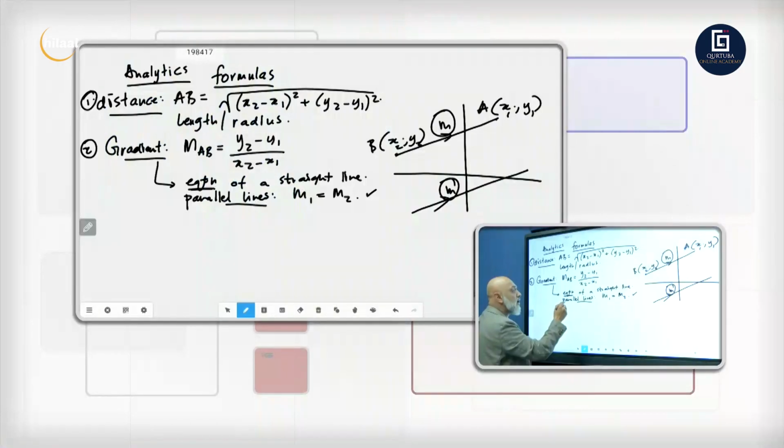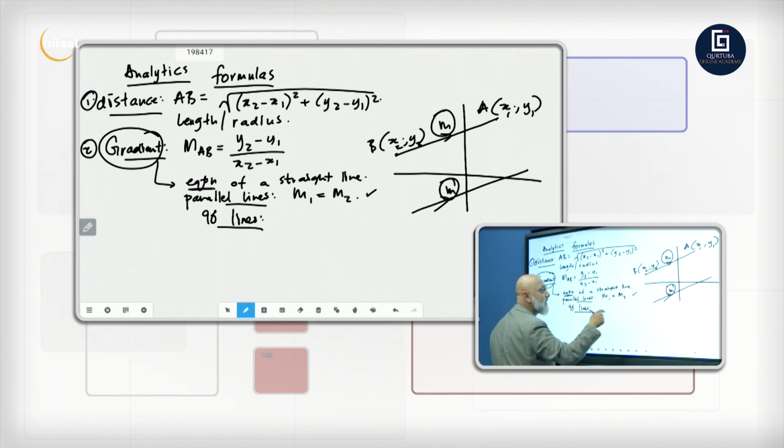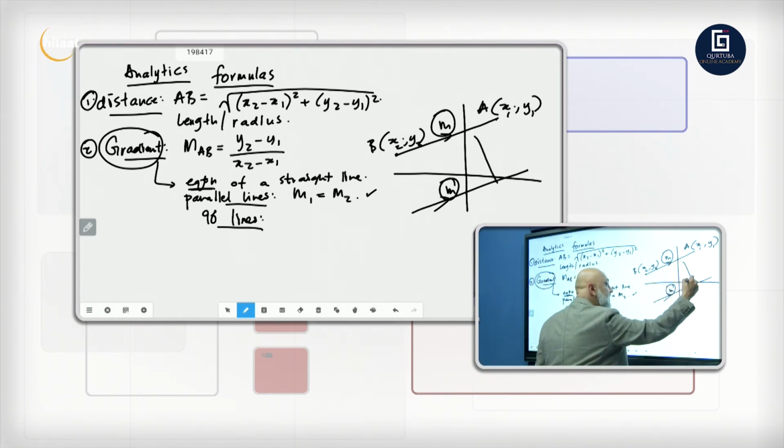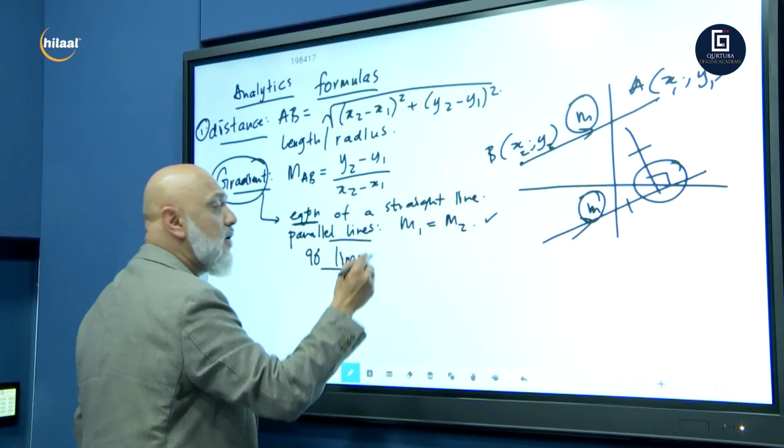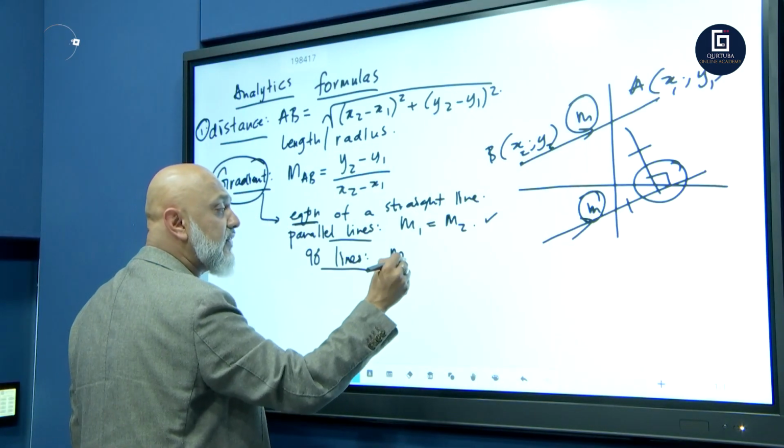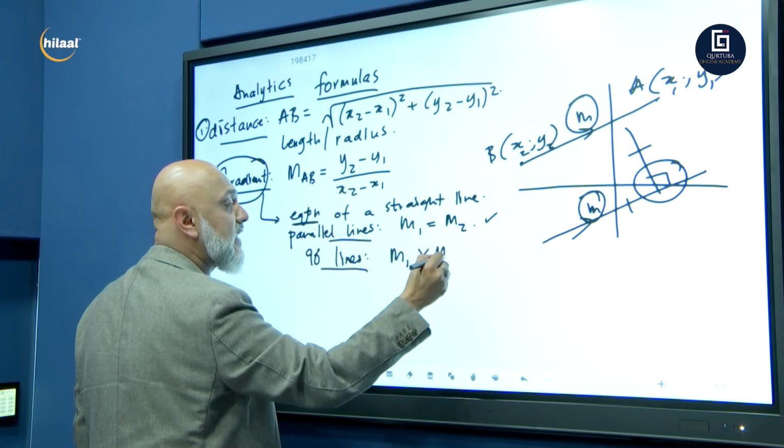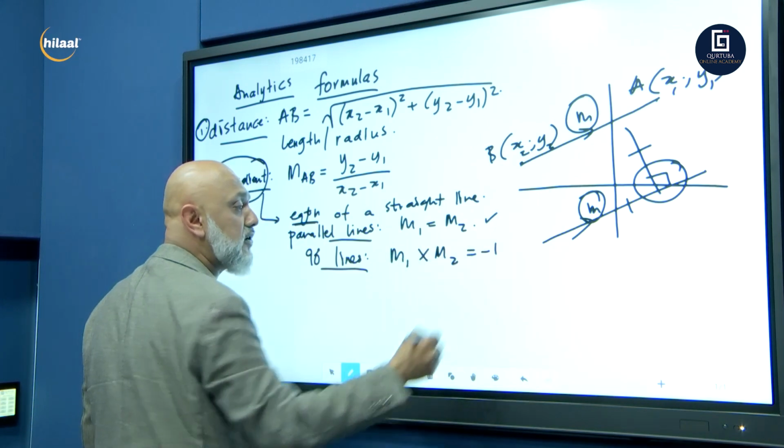We also use the gradient formula for perpendicular lines, or 90-degree lines. If we want to prove that this line is 90 degrees to that line, we will prove that the gradient of the first line multiplied by the gradient of the second line is equal to -1.